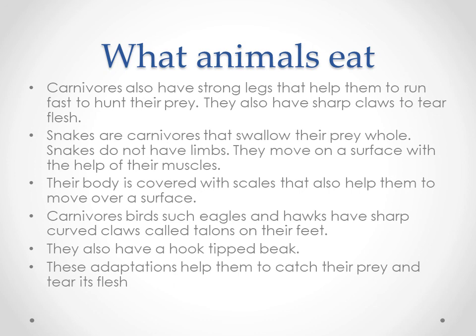And then we have seen what do you mean by arboreal animals. Animals that live on trees are called arboreal animals. Then we have seen what animals eat.